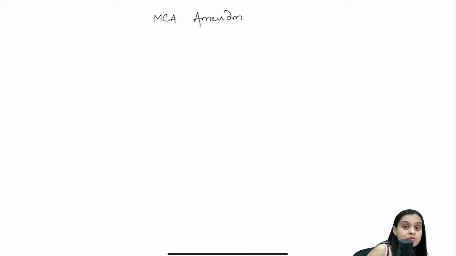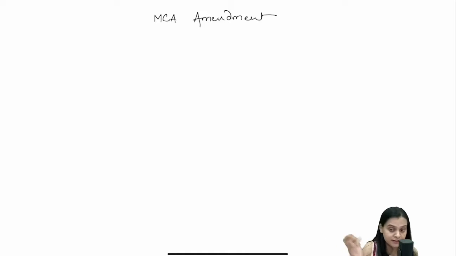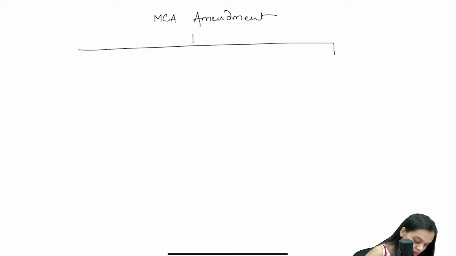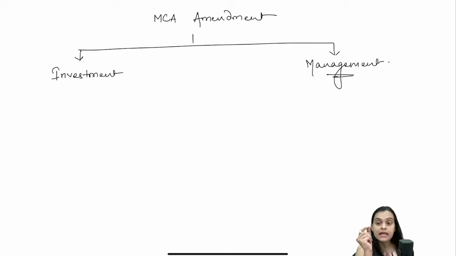since the entire syllabus is not in your course, I'm not going to tell you everything. MCA has made amendments in two regards: in the investment field as well as in the management field. What, ma'am? See, the Government of India is closely monitoring the inflow of funds from the countries which share a land border with India, right? The government is closely monitoring the inflow of funds.